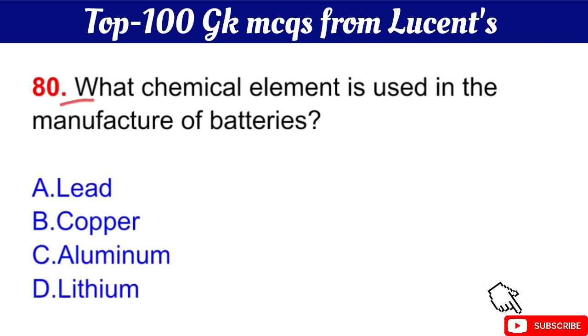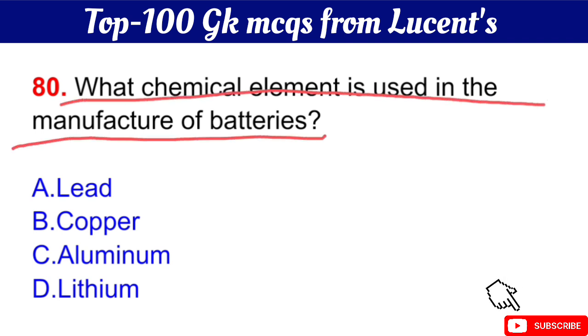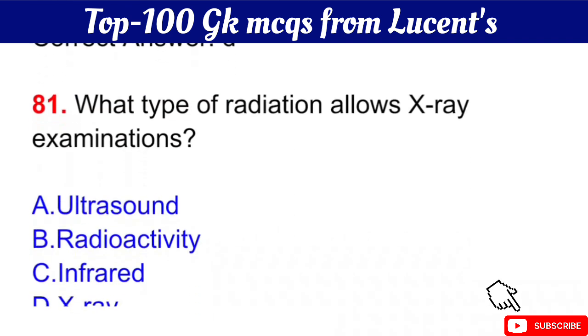Question number 80 is, what chemical element is used in the manufacture of batteries? Your question is, what chemical element is used in the manufacture of batteries? The right answer is option D, lithium.